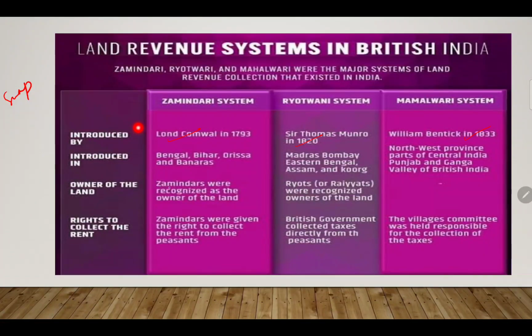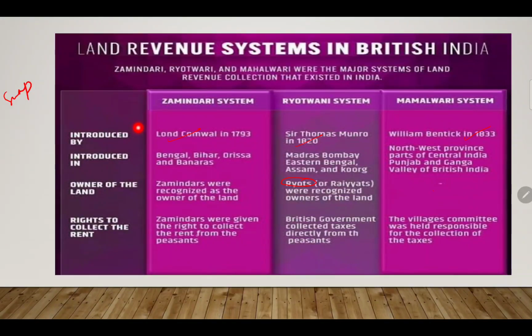Ownership of land. Zamindars were recognized as the owners of the land. Ryots were recognized as the owners of the land. No ownership, because in the Mahalwari system, let's focus on this one. You can just write this one also, ryots. You don't need to write this one, ryots. Okay, rights to collect the rent.